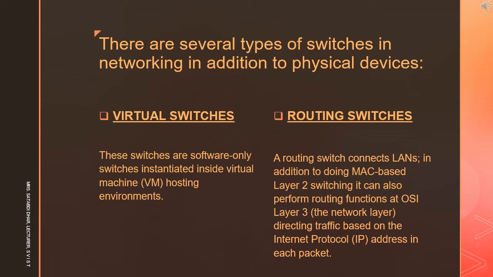And another is routing switches. A routing switch connects LANs. In addition to doing MAC-based layer 2 switching, it can also perform routing functions at OSI layer 3, that is network layer, directing traffic based on the IP address in each packet.